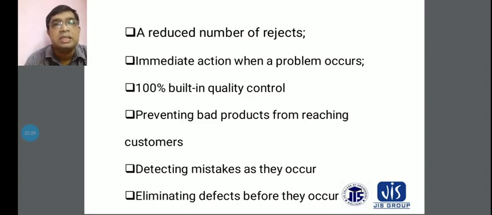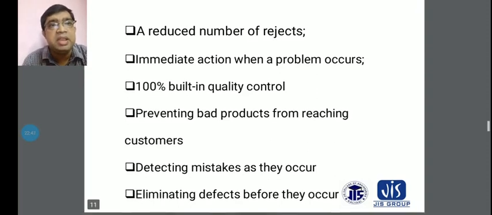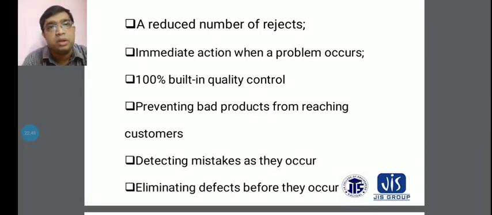Another thing is defects coming during production of the product. That means rejects on the product, and returns cost the company. A reduced number of rejects comes with the implementation of Poka-Yoke. And another thing, immediate actions when a problem occurs are taken during Poka-Yoke implementation. Another benefit is 100% built-in quality control.